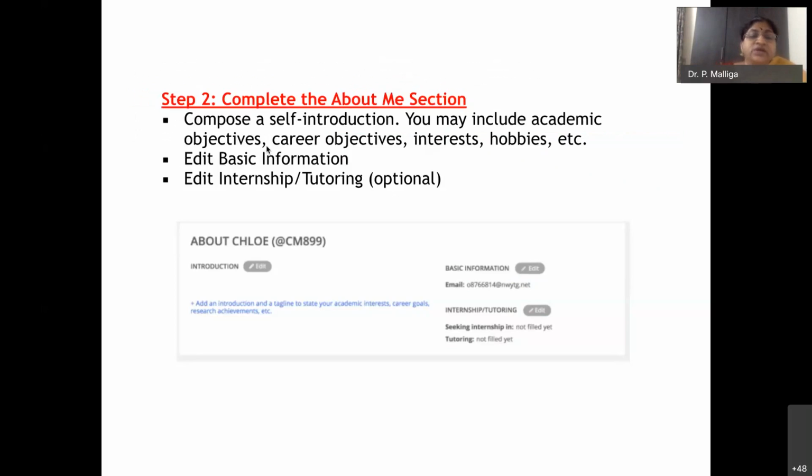Edit. So here, go here, give you all your introduction. Then go to the basic information. Put your things, your email or your networking. Then like any internship or tutoring, you have it. You can also do it. It is all optional. Okay, fine.